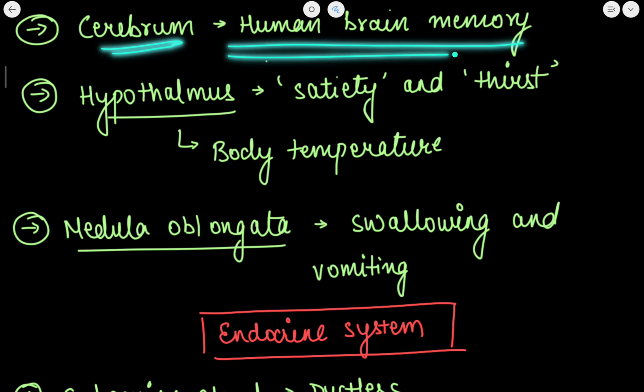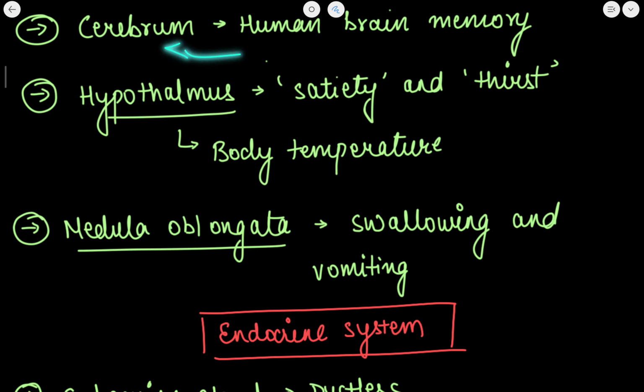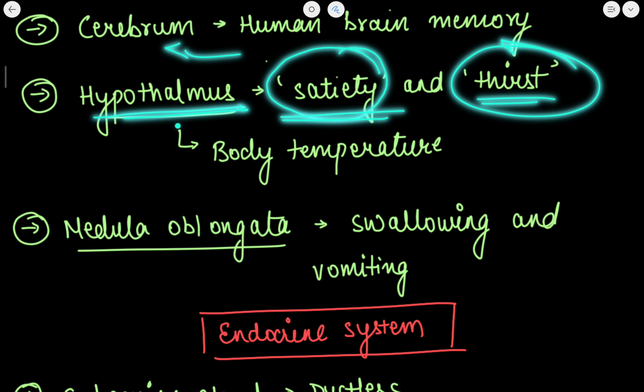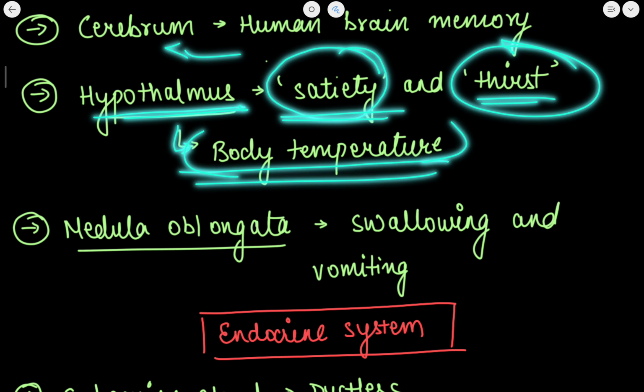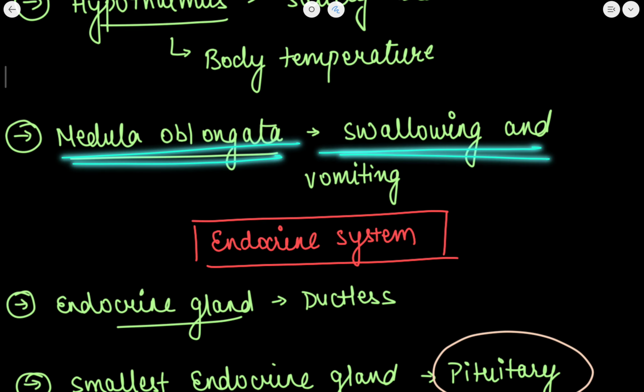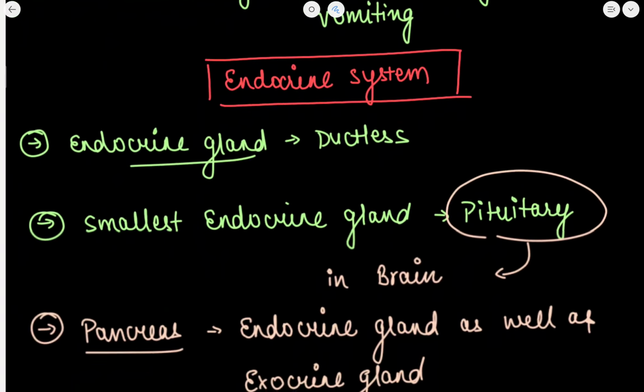The cerebrum is the human brain memory. The human brain memory is stored in the cerebrum. The hypothalamus is a part of the brain and it is responsible for satiety and thirst in human beings. Also, the hypothalamus regulates body temperature. The medulla oblongata is responsible for swallowing and vomiting tendencies in a human being.